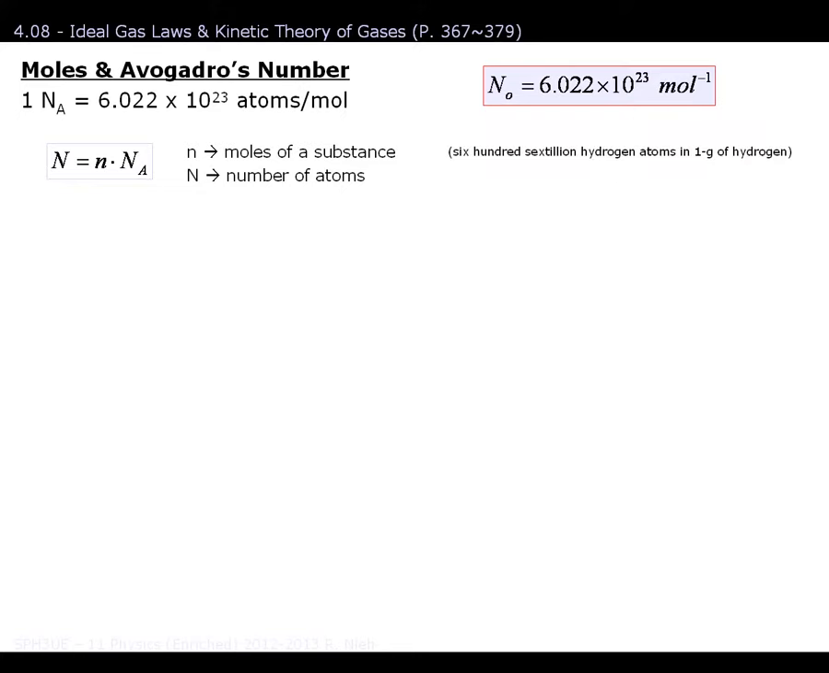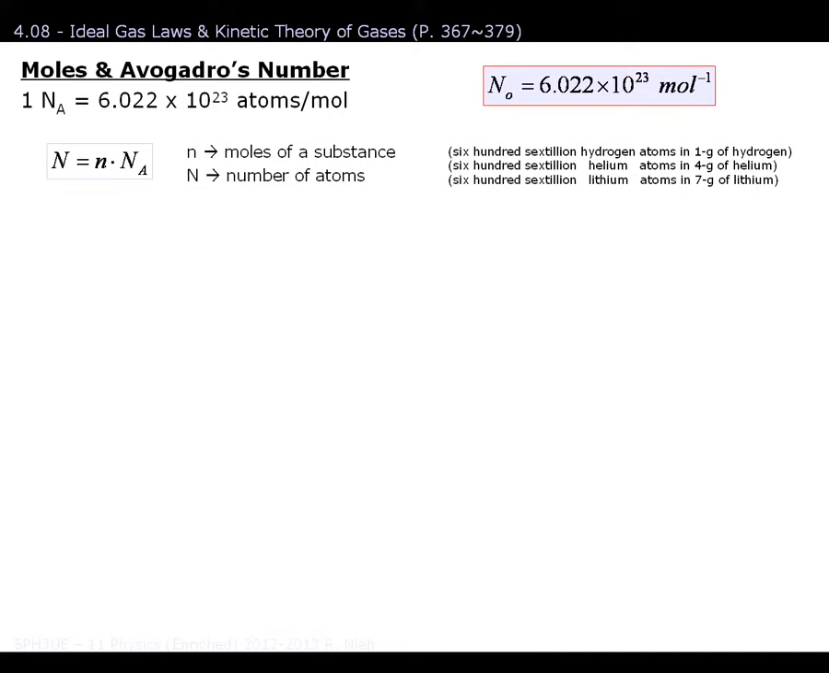If I so happen to have 600 sextillion hydrogen atoms all put together and placed in a container, I now have 1 gram of hydrogen. Or if I had 600 sextillion helium atoms all grouped together, I now have 4 grams of helium. Or if I have 600 sextillion lithium atoms all grouped together, that works out to 7 grams of lithium.